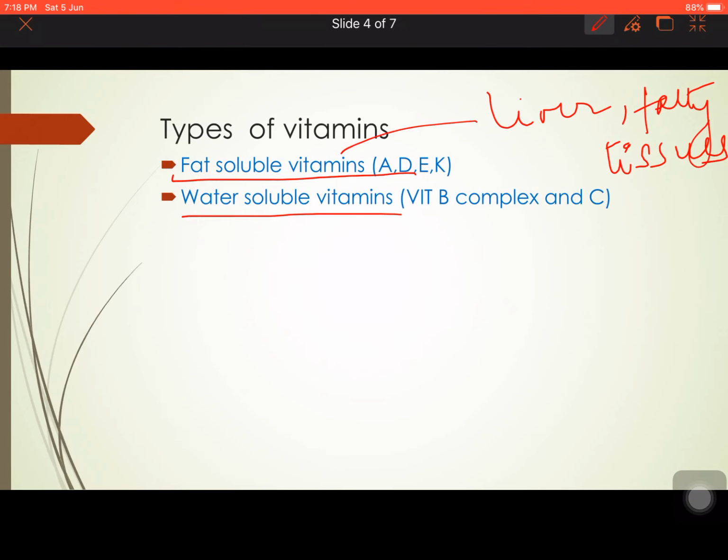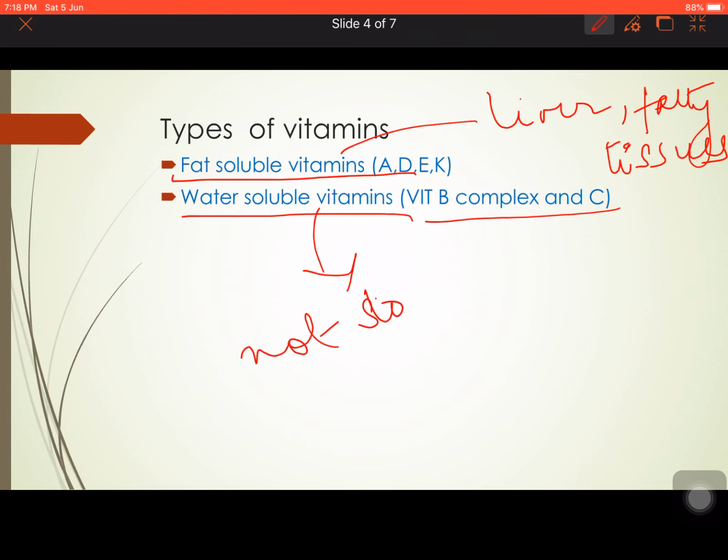But water soluble vitamins, like vitamin B complex and vitamin C, are soluble in water. So when they are in excess in our body, they are excreted through our urine. They are not stored in our body.